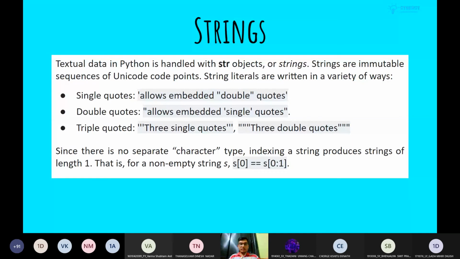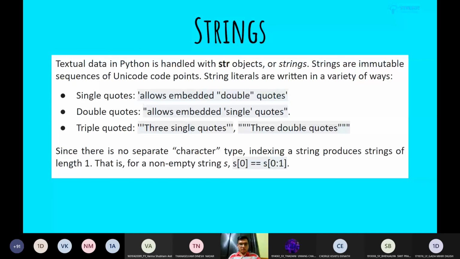There is one more thing to note, that in Python we have strings only, we don't have characters. In many other languages, if you know some other languages, there are characters as well as strings. So in Python, characters and strings both are the same.